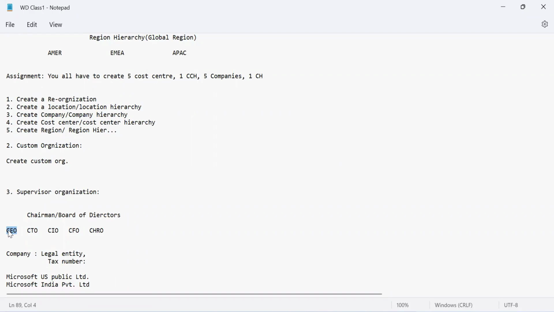In that way, every department will have a supervisory organization, guys. Right? So this is the concept of supervisory organization. Now, how do we implement it? So first of all, we have to understand that we only create a supervisory organization for a supervisor. Now, who is a supervisor?